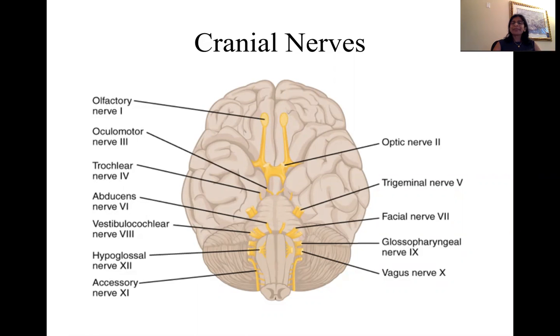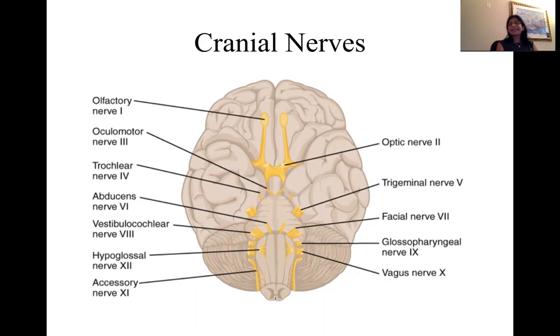That's correct. There are a set of nerves that originate in the brain itself. Some other nerves arrive at the brain from elsewhere. Okay, whatever you find associated with the brain is what we refer to as cranial nerves. Now, there are 12 pairs of cranial nerves, given a Roman numeral number as well as names.